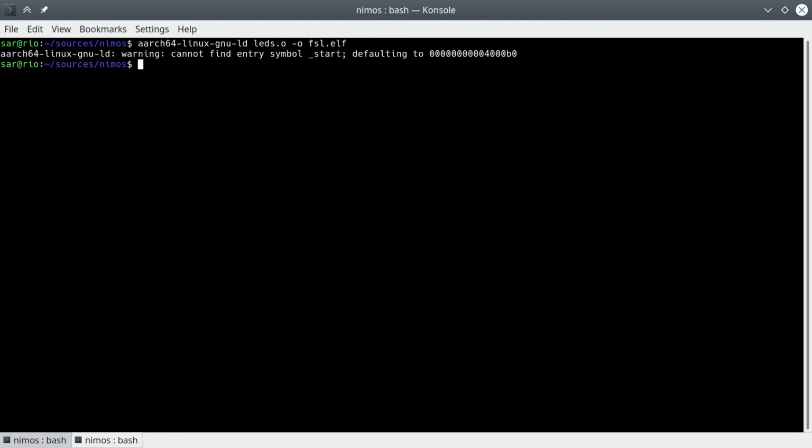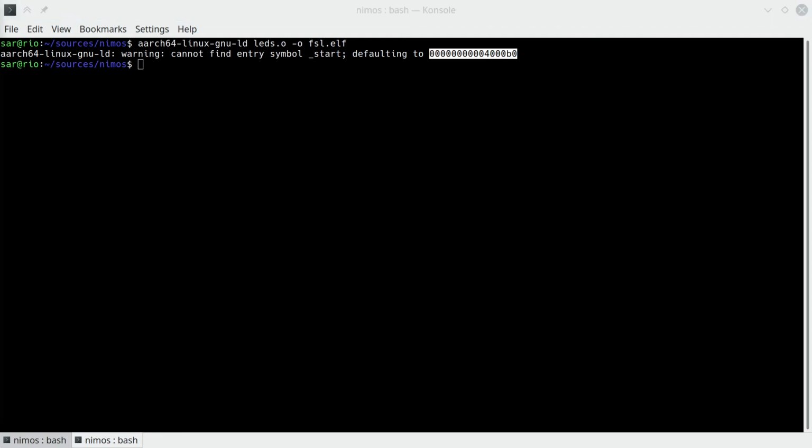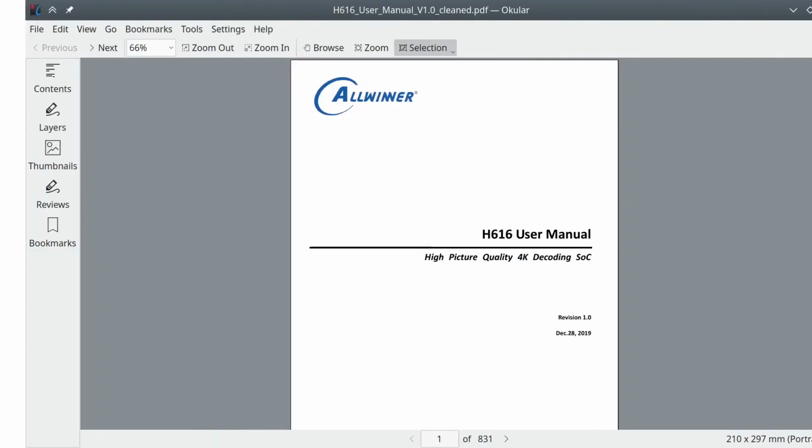The resulting executable is set to begin execution at our function, as if it had a choice, but at address 4000B0. We don't know whether that's the right address, and if it isn't, then things might simply not work. To understand what the address should be, we return to our trusty old H616 user manual.